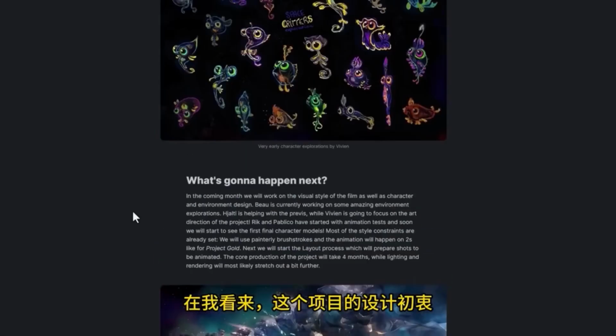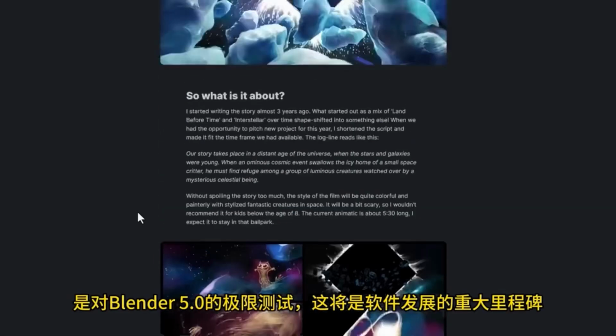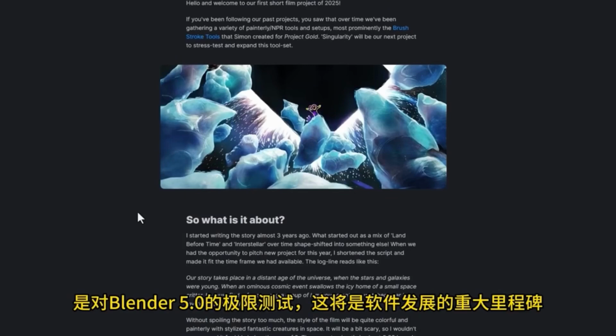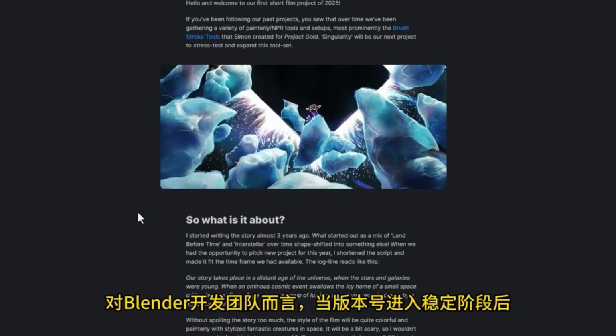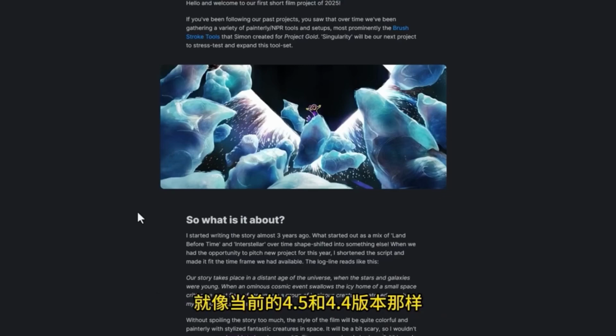In my view, the original design intention of this project is to be an extreme test for Blender 5.0, which will be a significant milestone in the software's development for the Blender development team. Once the version number reaches a stable stage, subsequent work will mainly focus on version updates and maintenance, just like the current versions 4.5 and 4.4.